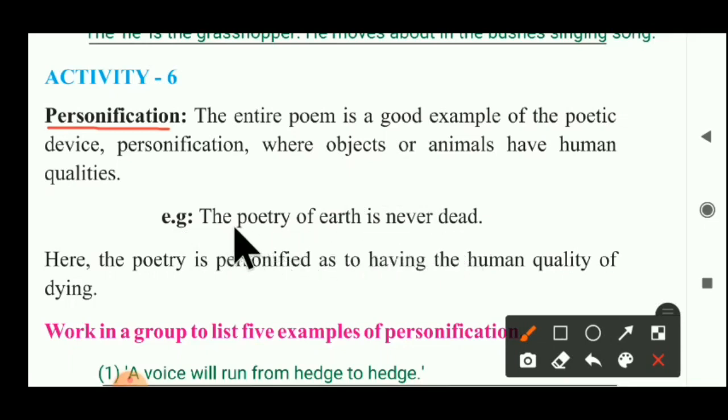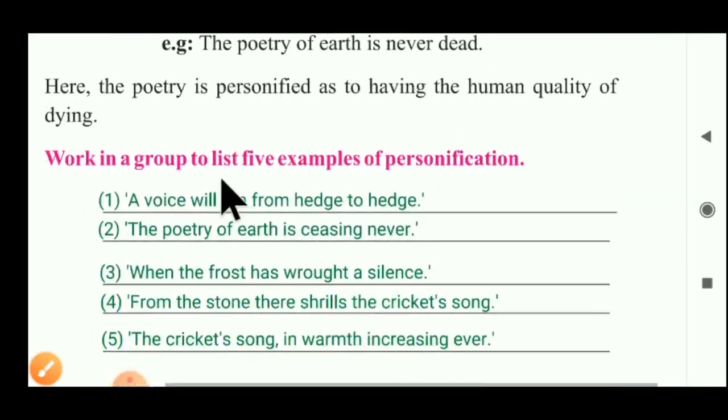Here poetry is a non-living thing. The poetry of earth is a non-living thing, but it is compared to the human quality of dying. Only living things can die. But here the poetry of earth is non-living, and the word dead is used to personify that poetry. Can you understand, student, now? Okay. Here the poetry is personified as having the human quality of dying.